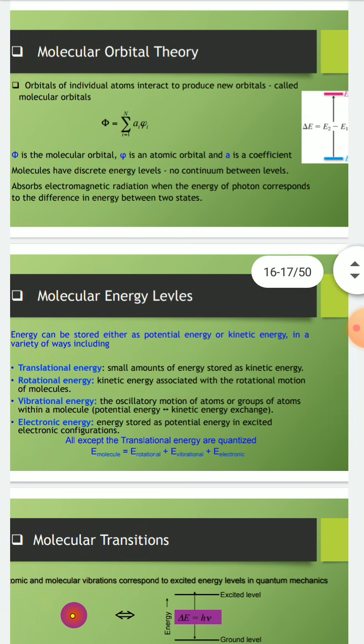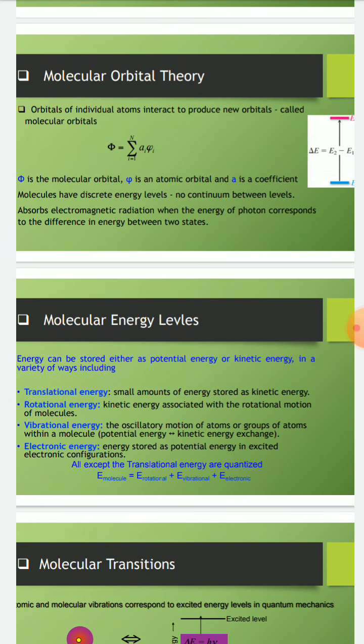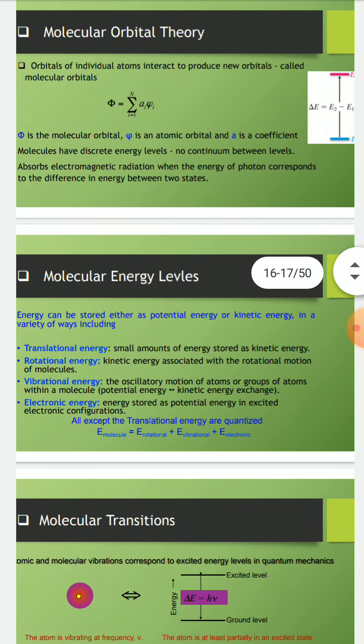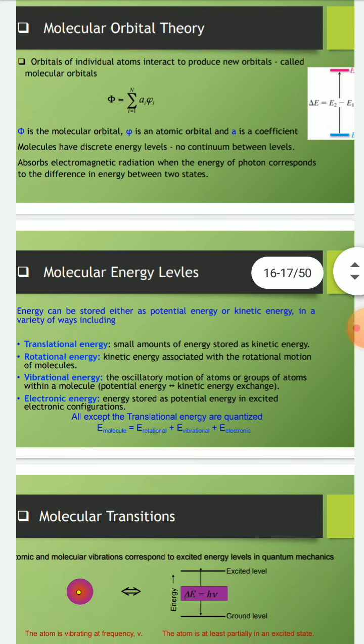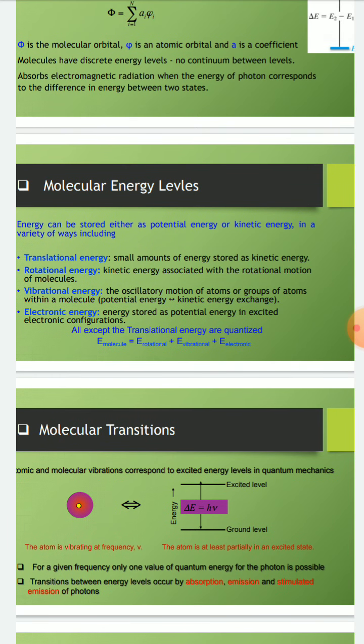Electronic energy is energy stored as potential energy in excited electronic configurations. So the relation between these energies is E molecular is equal to E rotational plus E vibrational plus E electronic. Now we discuss the molecular transitions.